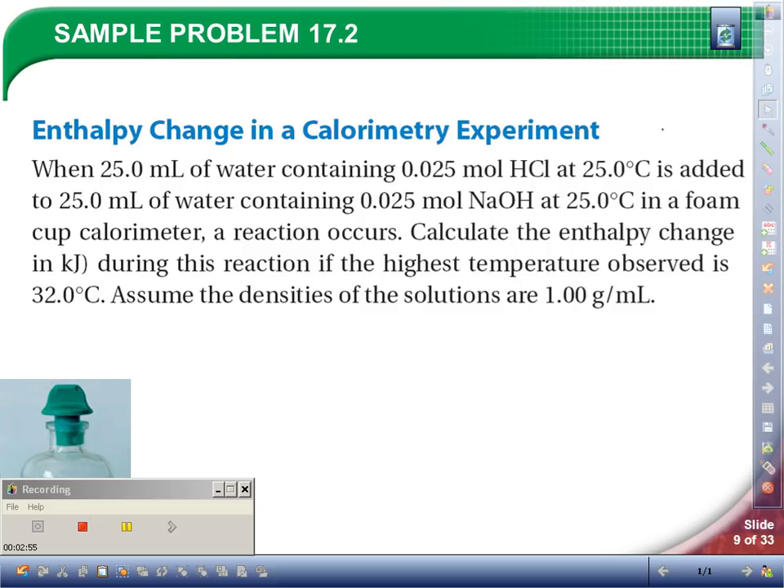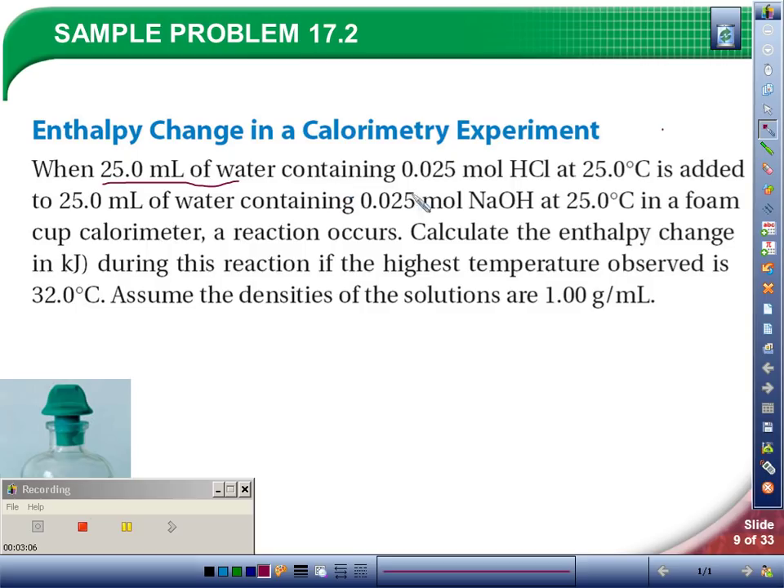So let's look at this problem. We have two solutions. So right now I have 25 milliliters of water and it contains some hydrochloric acid. That many moles. Now we don't need this, not important, that's in our solution. It's at 25 degrees and we're going to add that to another 25 milliliters of water containing some sodium hydroxide, a base. And again, we don't need that. And a reaction happens, and they want to know the enthalpy change during the reaction if it goes up to 32 degrees Celsius.